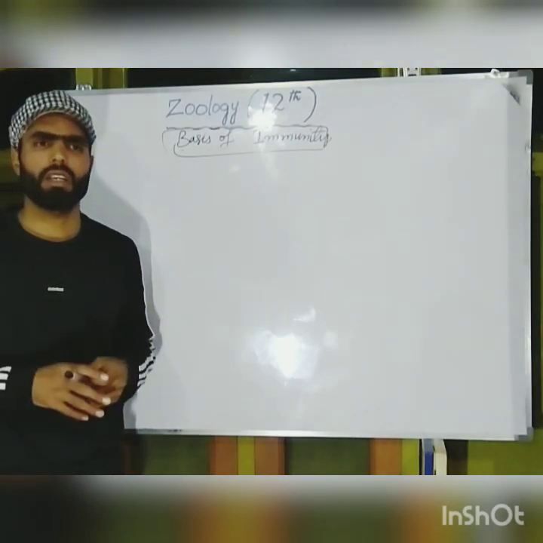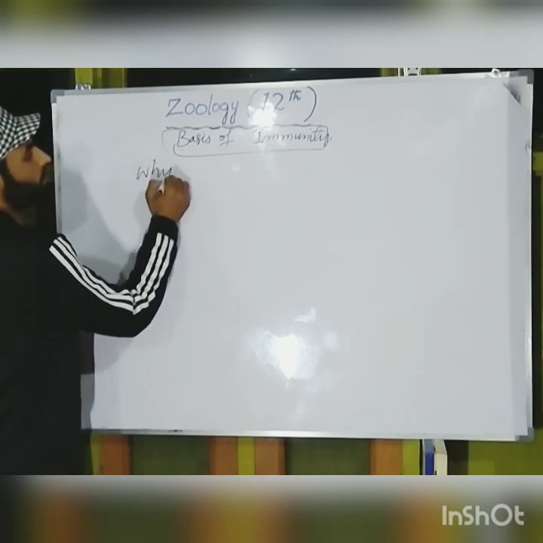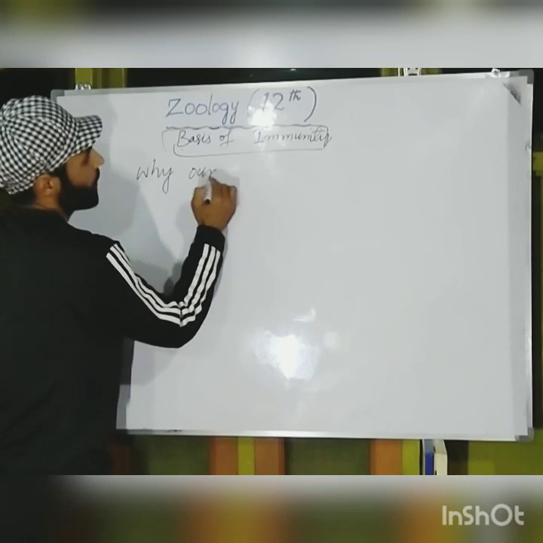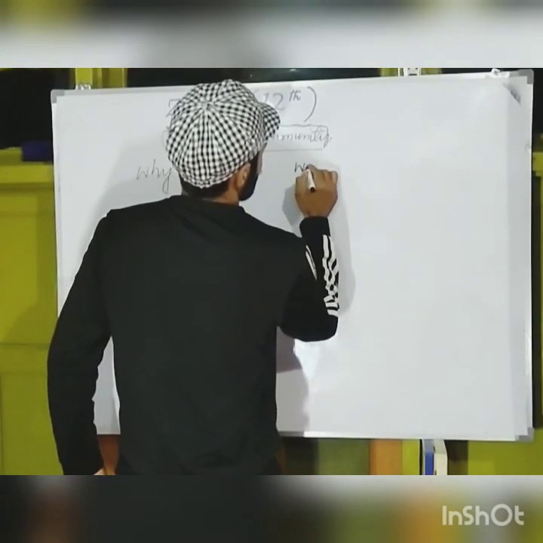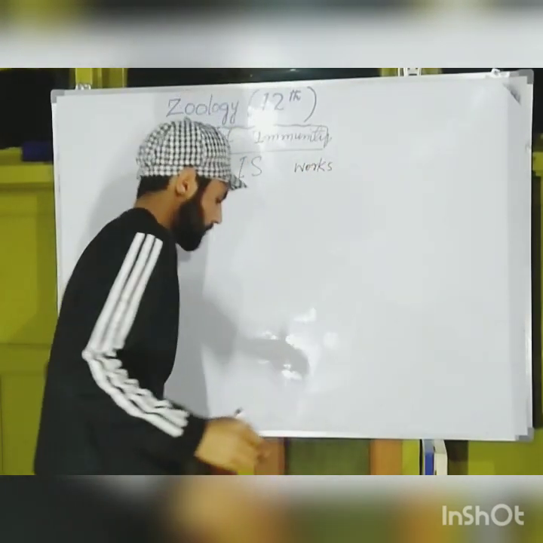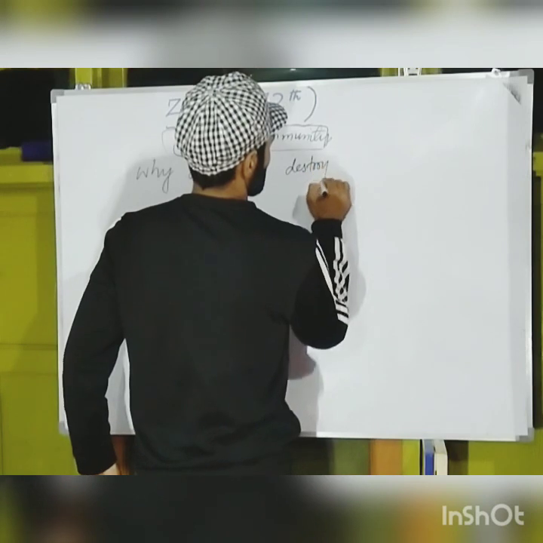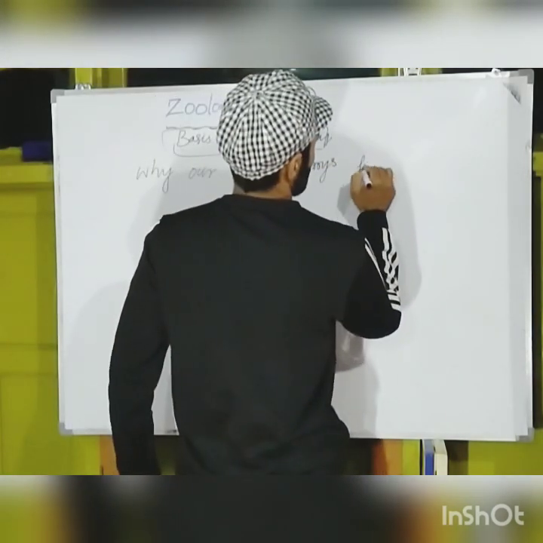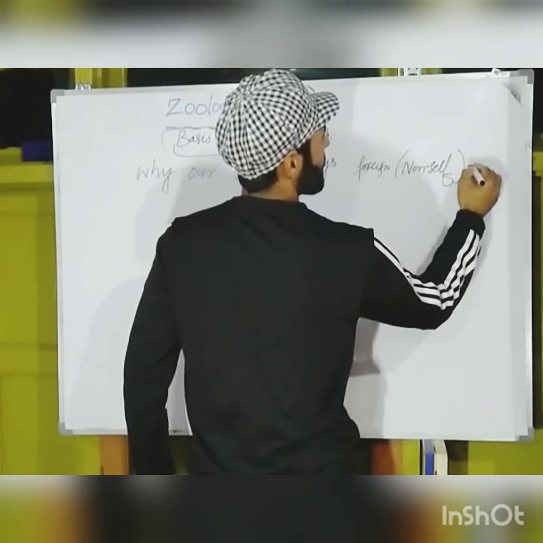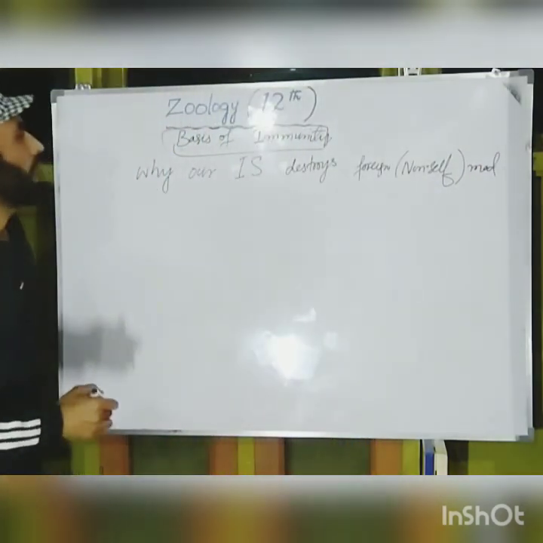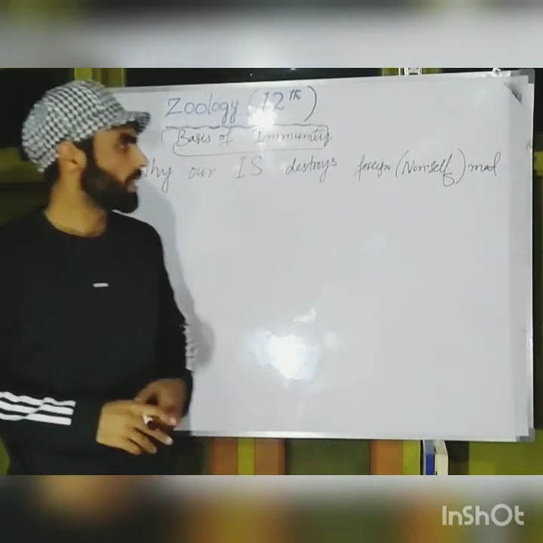Now here an interesting, very important question arises in our minds: why does our immune system work, or destroy, foreign or non-self materials, and why does our immune system destroy foreign or non-self materials,